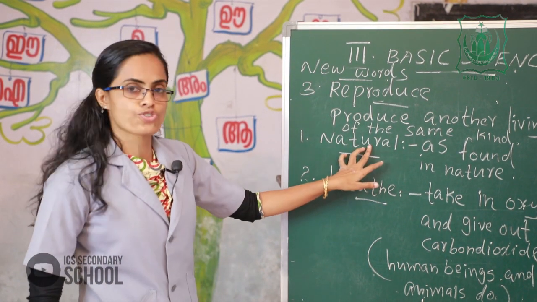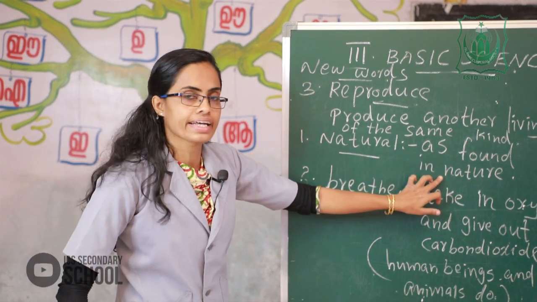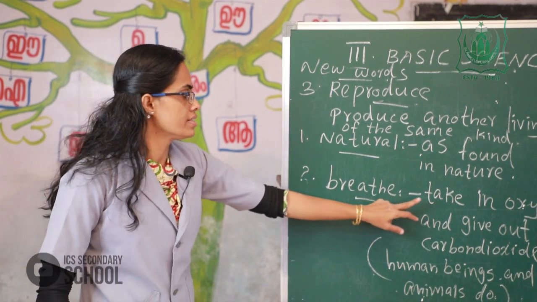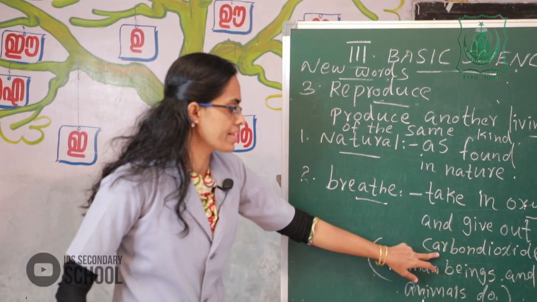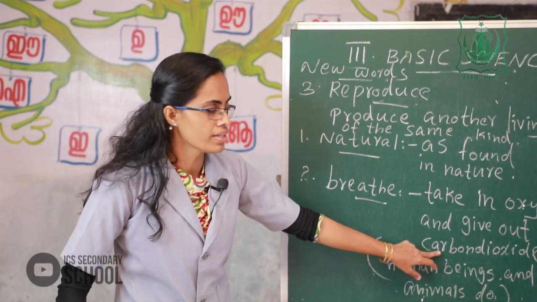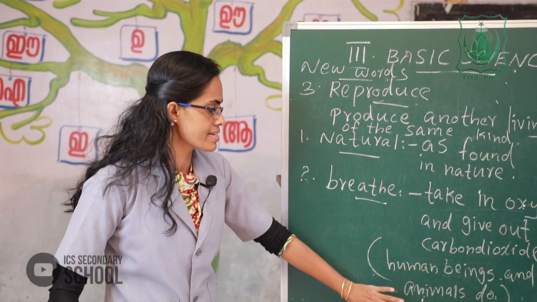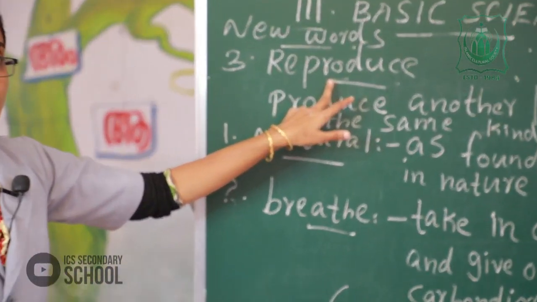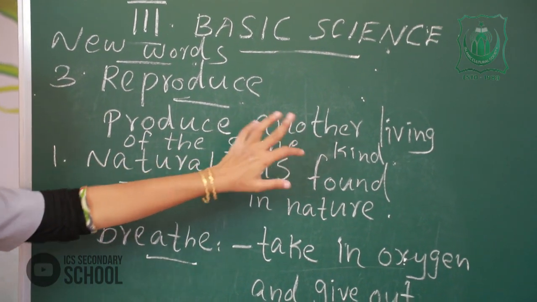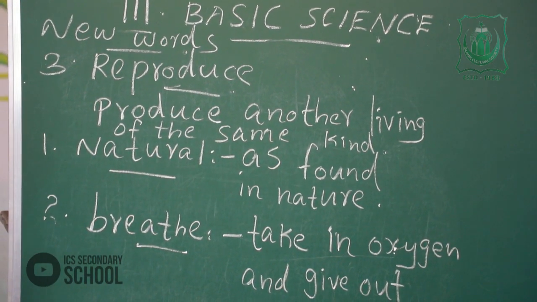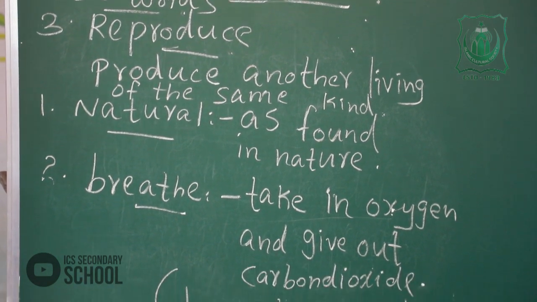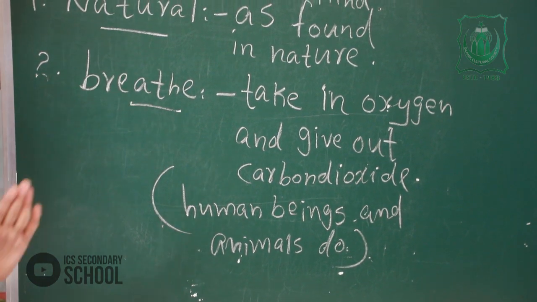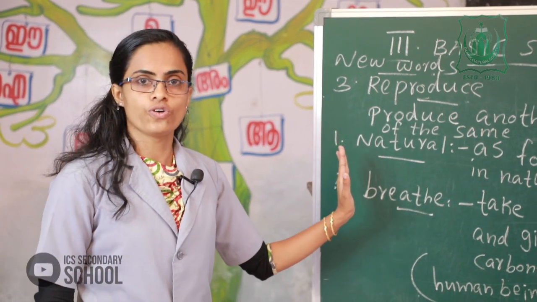These are the new words. The first one, natural: as found in nature. The second one, breathe: take in oxygen and give out carbon dioxide, as human beings and animals do. The third one, reproduce: produce another living thing of the same kind. These new words are in your textbook, page number 108. All of you study well.